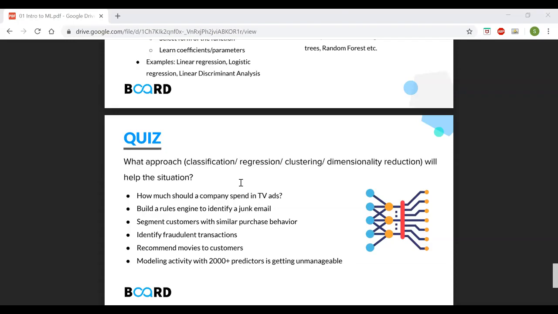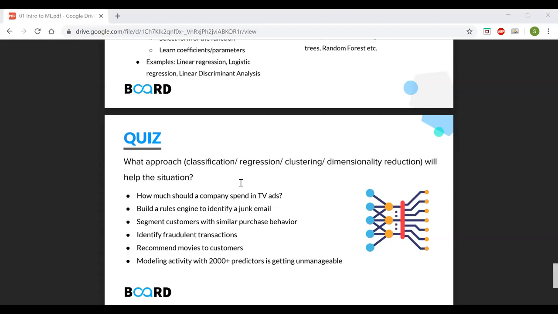So it can be either supervised or unsupervised based on the approach you are taking. But the output is a regression because it is a continuous variable. Right, I hope this is clear.